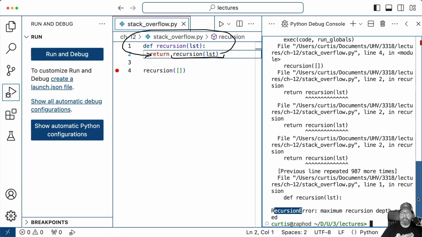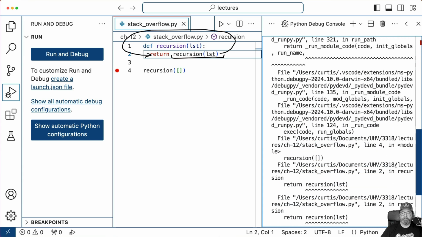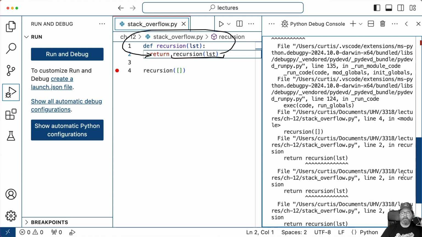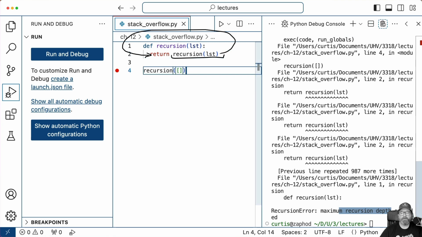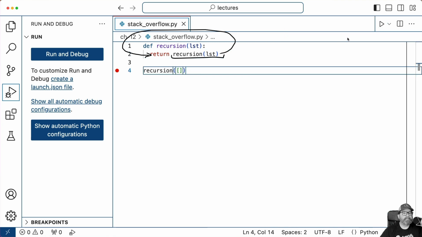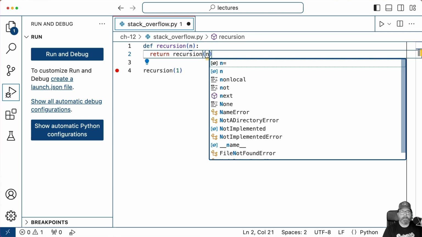And if we look at this, it goes on for a long time. The maximum recursion depth, I think, is 1,000 in Python. And the module call itself already counts as one, so I think you can only get like 997 of them. So let's test it out. I'm going to pass 1 in here. Instead of lst, we'll call it n because it's a number I'm passing in.